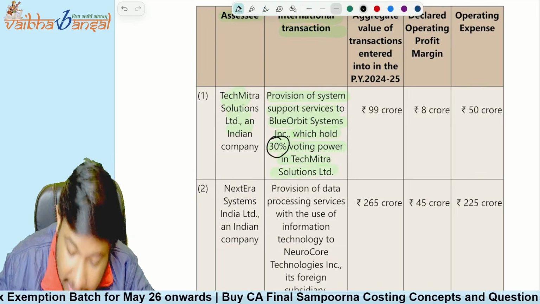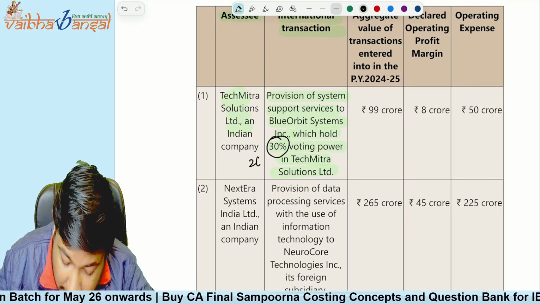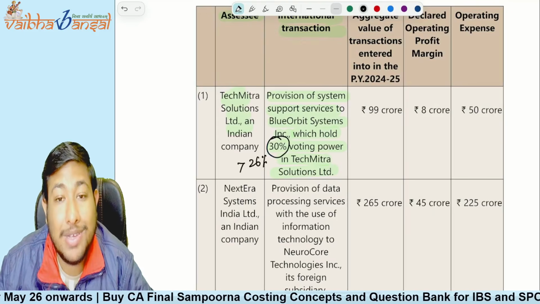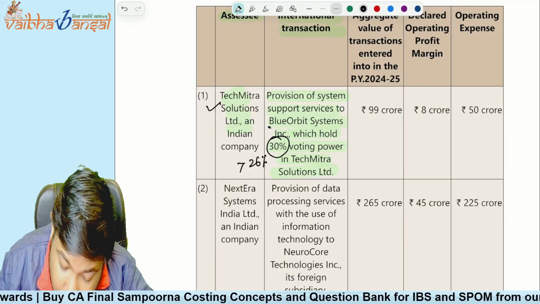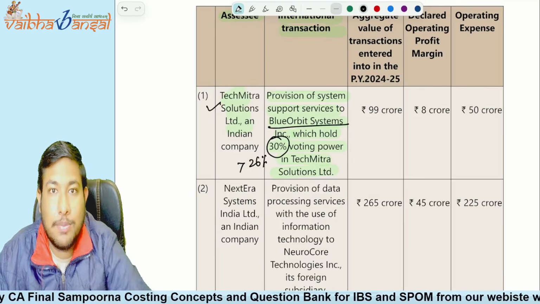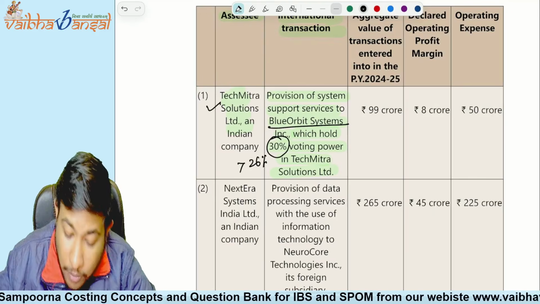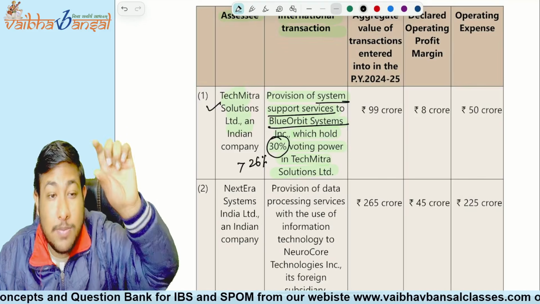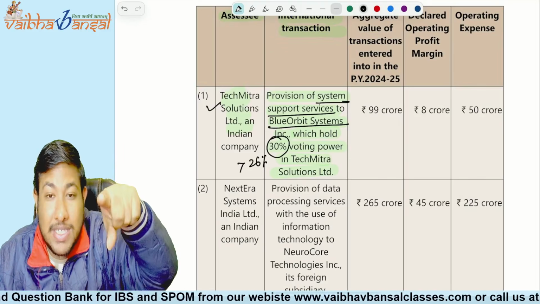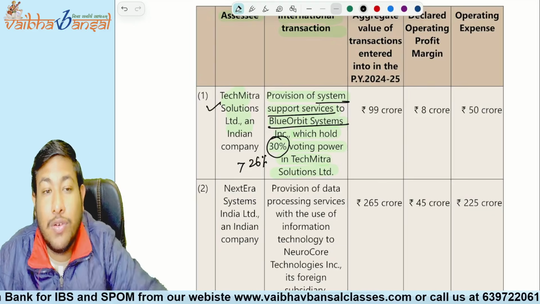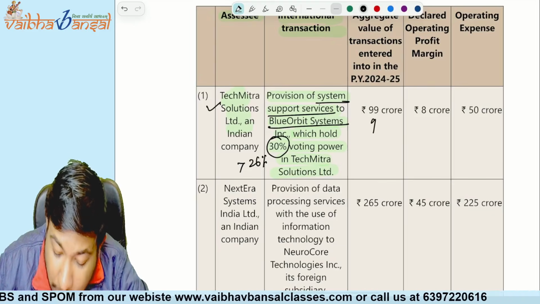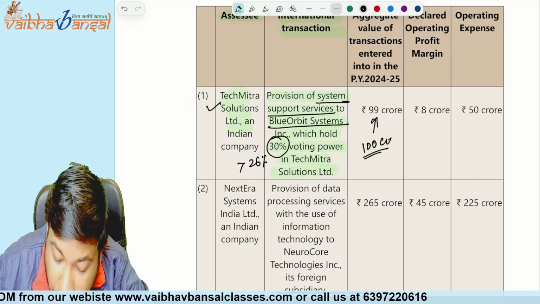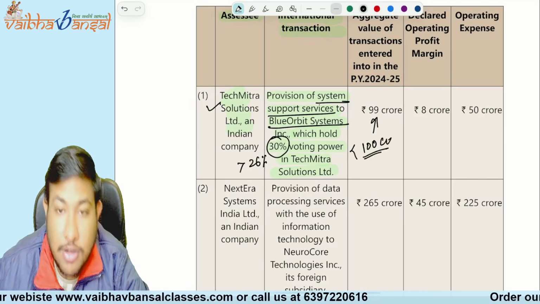Okay, holding 30% of the voting power means greater than 26%. It means Tech Mitra and Blue Orbit are associated enterprises. Understood? And what are they providing? System support services, that is IT and IT enabled services, in which there is software development services. The amount is less than 100 crore rupees.